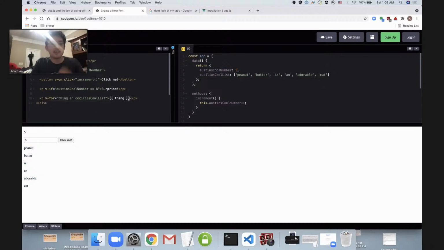And by the way, this isn't in my slides, but I figure I'll mention it, this is just a regular HTML element. So you can actually put extra text in here and it'll also get duplicated or shown or hidden or any of the other great Vue features that we've already seen. So I could say, add a smiley face to the end of this paragraph text. And now we've got a smiley face after every word in our list. Isn't that nice? This is how I feel when I look at Peanut Butter.